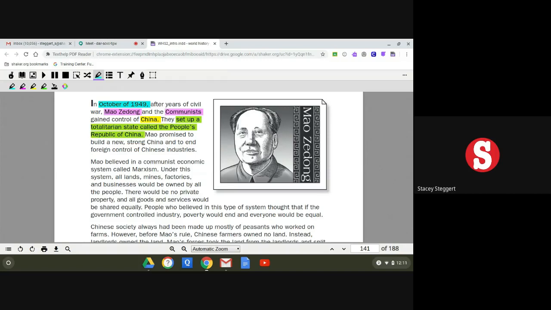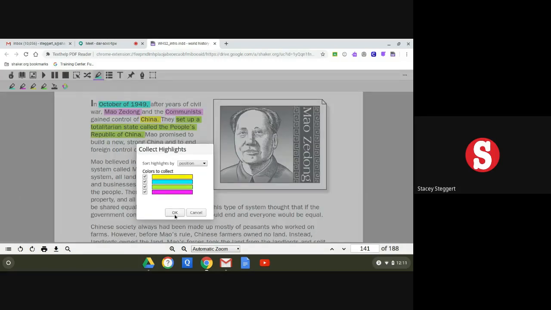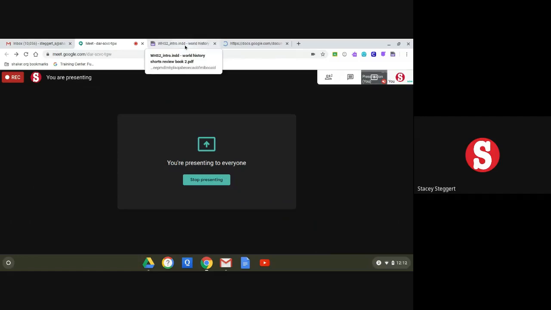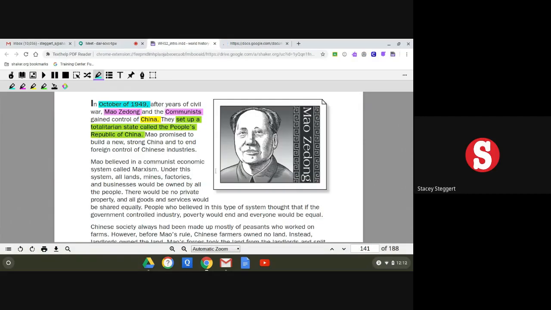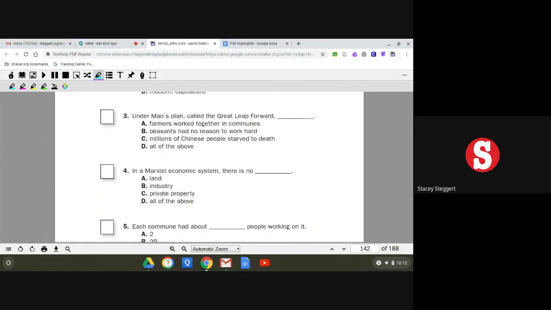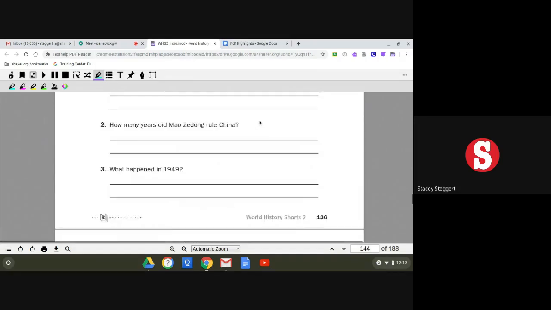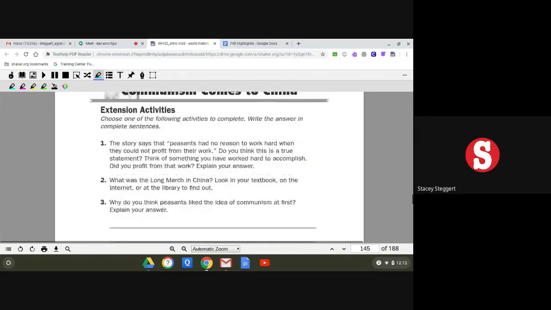So when you're all done, you can collect up your highlights, so that you can study them later. And that'll pop open another Google Doc for you and populate it. So while that is figuring itself out, let's pop down to the extension questions so that I can give you some tips for how to answer those.